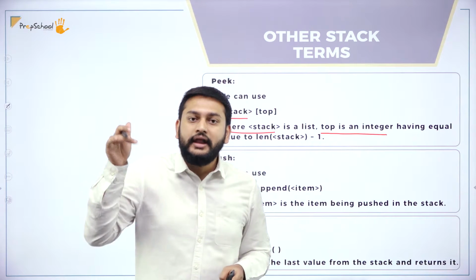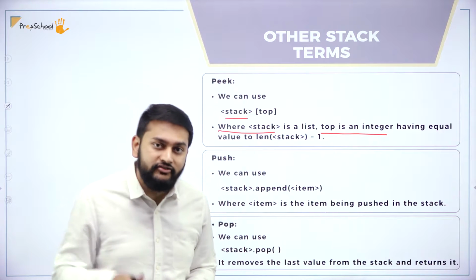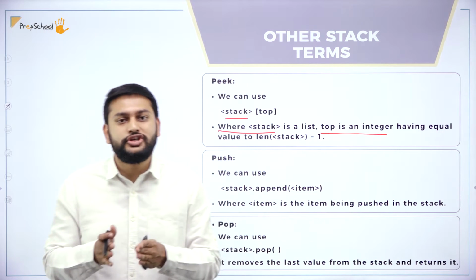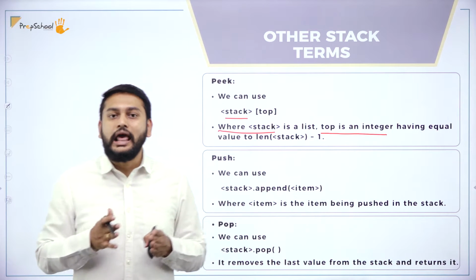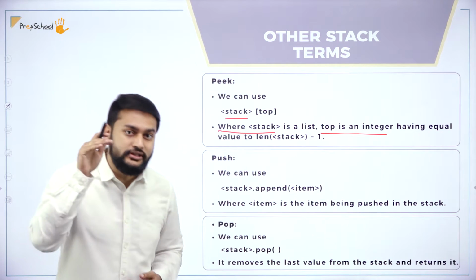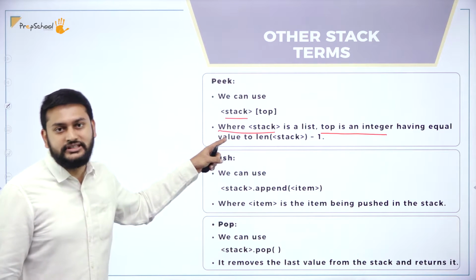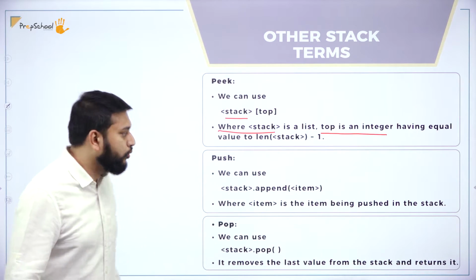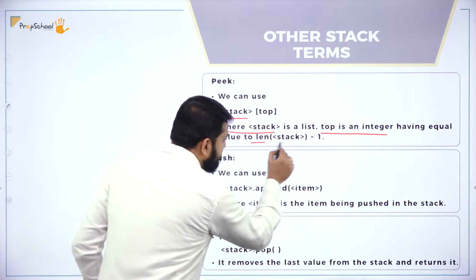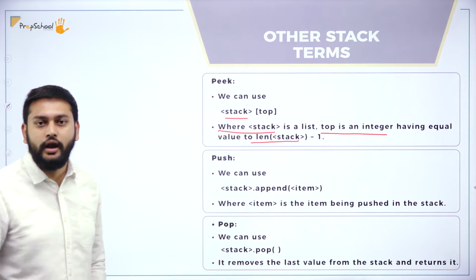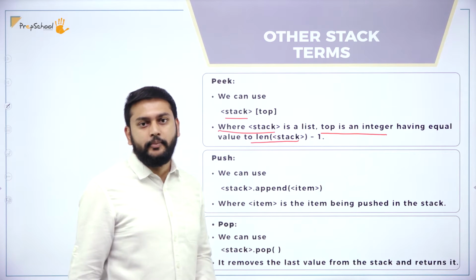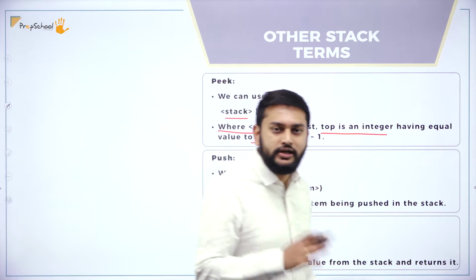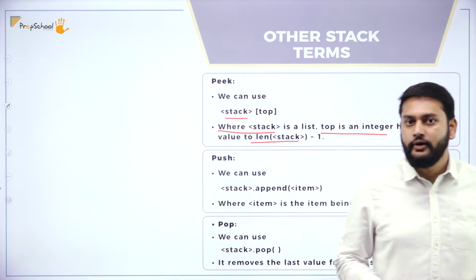There is no data type called stack. We have the data structure called stack. Data type is different, data structure is different. Please have clarity on that, right? So I'm using the list to form the stack. So I have the list, and top is an integer having an equal value to the length of the stack minus 1. That's what you have to remember. Whatever length you have, length minus 1 is what we call the top.